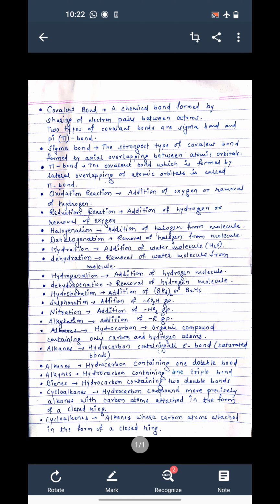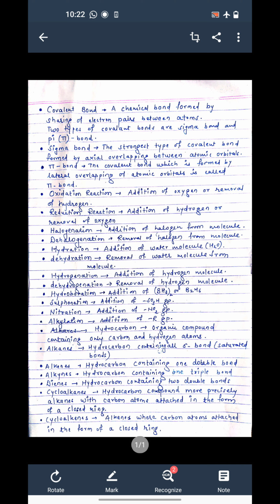Then cycloalkene. Cycloalkene is an alkene, which, if you remember, is a compound containing one double bond, and such a hydrocarbon has carbon atoms attached in the form of a closed ring. Again, it is a ring compound. So these are some terms.